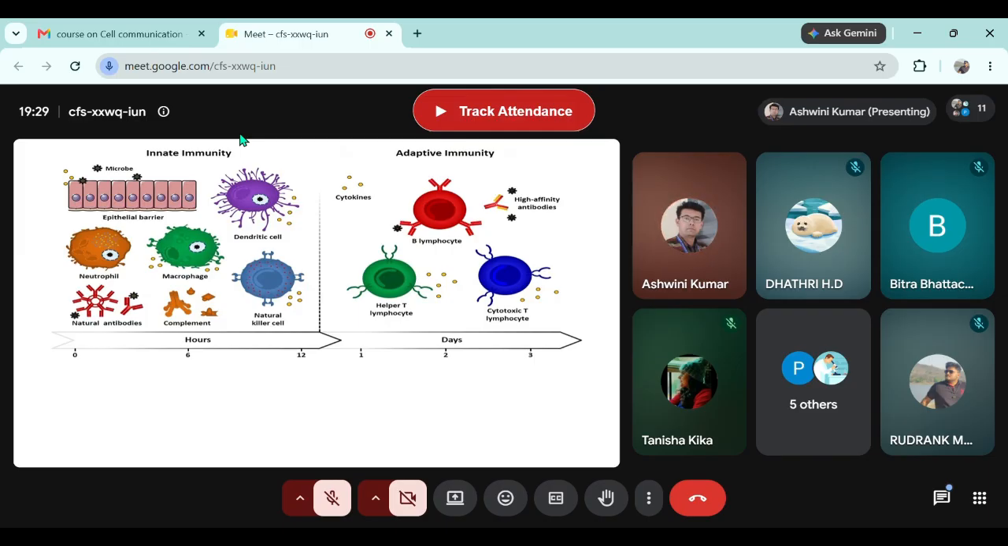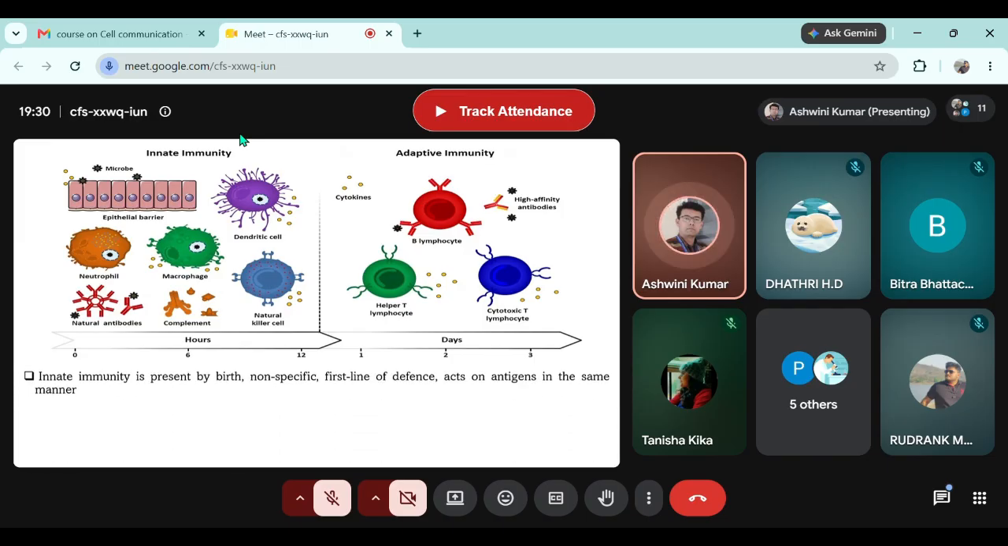And in the adaptive immune arm, we have B cells, T cells. You already know there are 2 types. Basically, we read about 2 types. There are not only 2 types of T cell, but generally we read and hear about 2 types of T cell, T helper and cytotoxic. Okay.